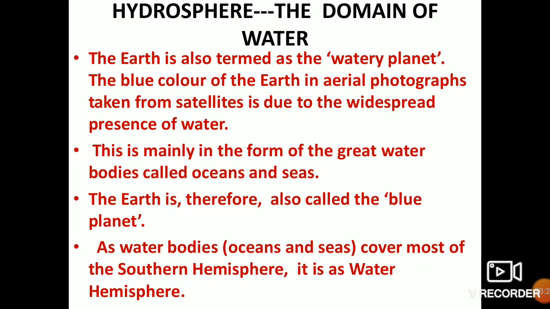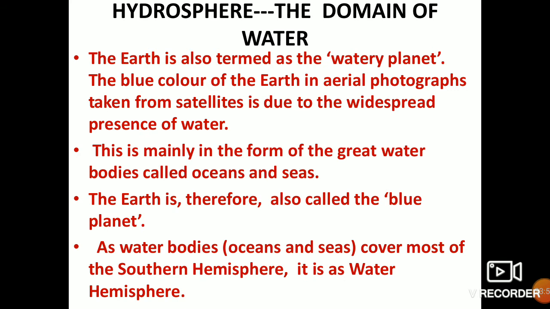Hydrosphere, the domain of water. The earth is also termed the watery planet, the blue planet, because of its blue color. When you take aerial photographs from space, from satellites, the presence of water can be felt on the earth. This is mainly in the form of great water bodies called oceans and seas. The earth is therefore called the blue planet.